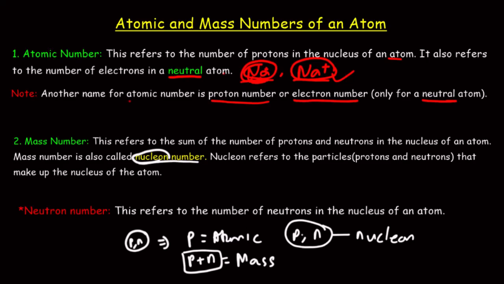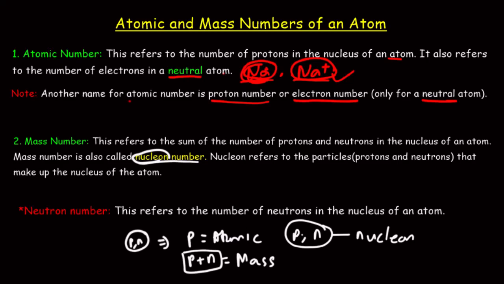The next terminology, which is not part of the major terminology, is the neutron number. Now, what is a neutron number? The neutron number refers to the number of neutrons in the nucleus of the atom. All right.